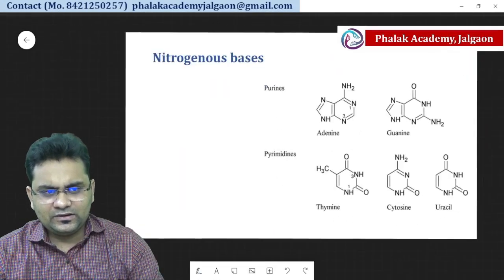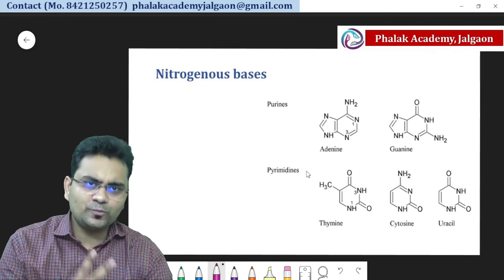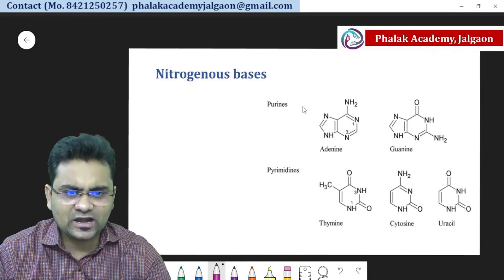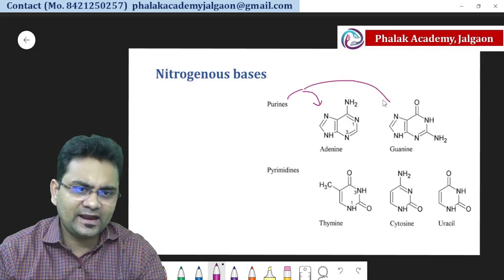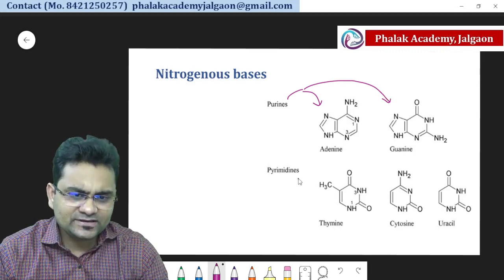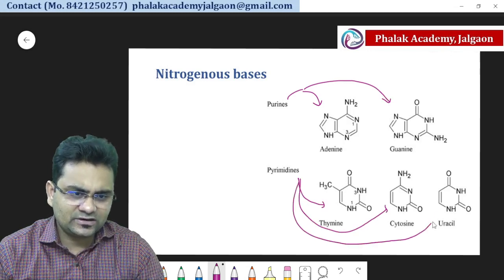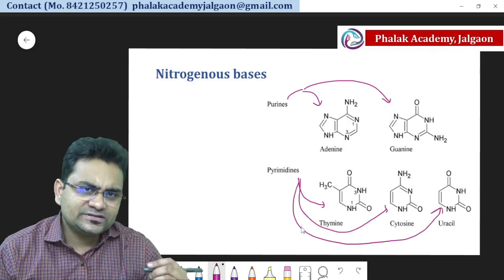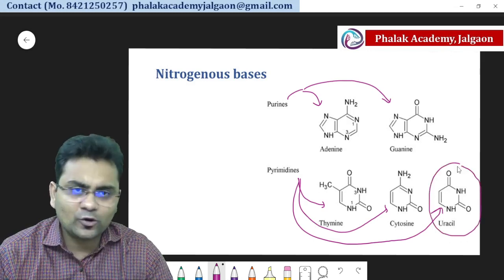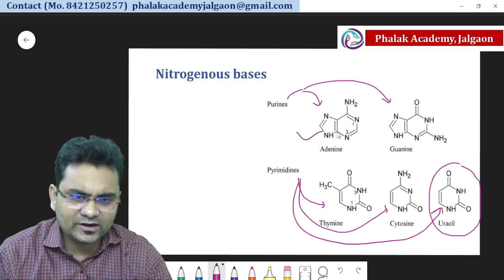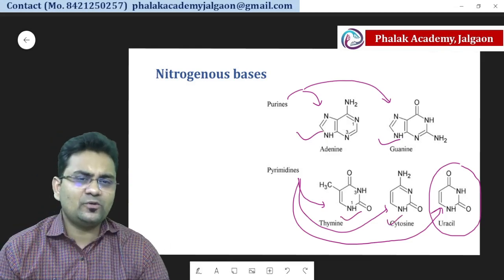So these are the nitrogenous bases: 2 purines and 3 pyrimidines. Purines have a double ring structure, and those are adenine and guanine. And pyrimidines are thymine, cytosine and uracil. Pyrimidines have a single ring structure, but uracil is present only in RNA, not in DNA. So the 4 nitrogenous bases of DNA are adenine, guanine, thymine and cytosine. This is about nitrogenous bases.